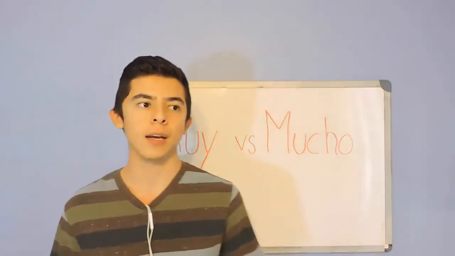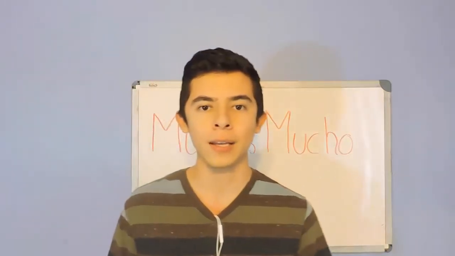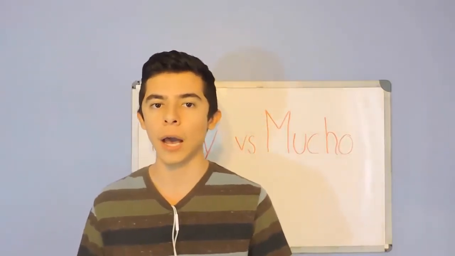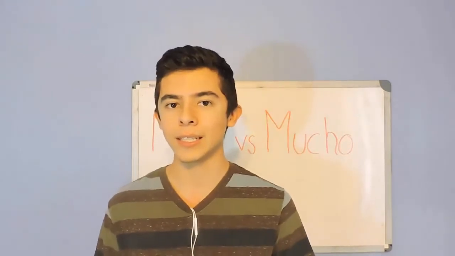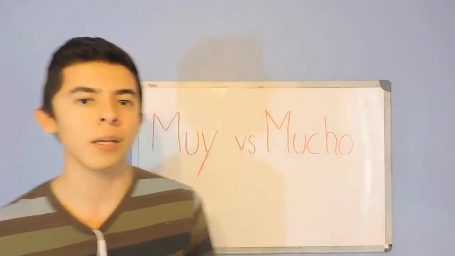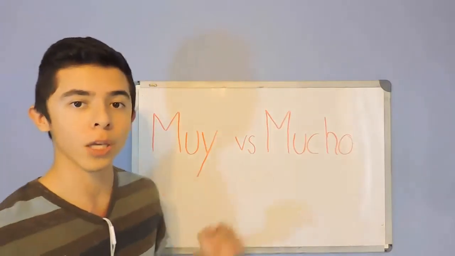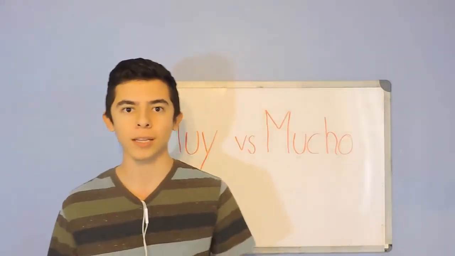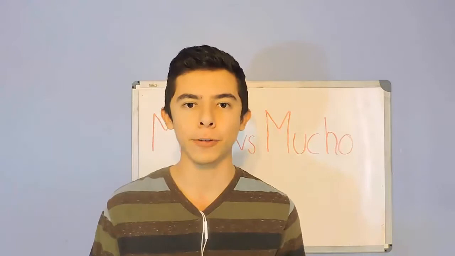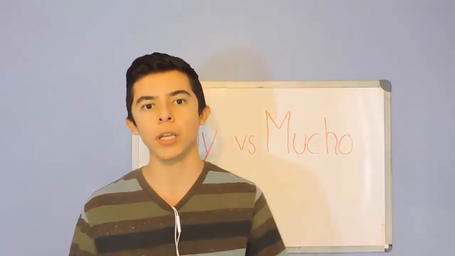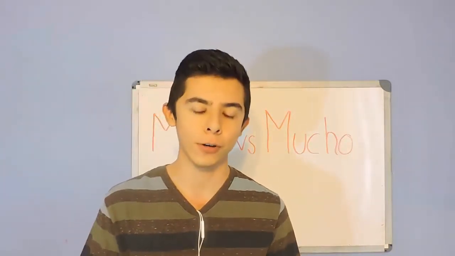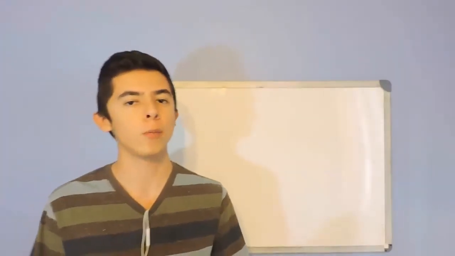For instance, Samantha is very intelligent. How would that be translated in Spanish? That would be Samantha es muy inteligente. Muy inteligente. Muy is an adverb. It's always used in front of a verb. So there is only one form of muy. It has no plural, it has no feminine or masculine, it has only one form, muy.